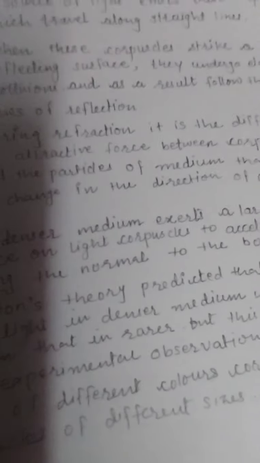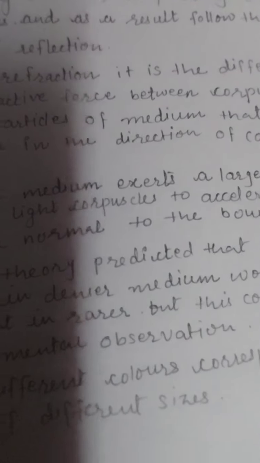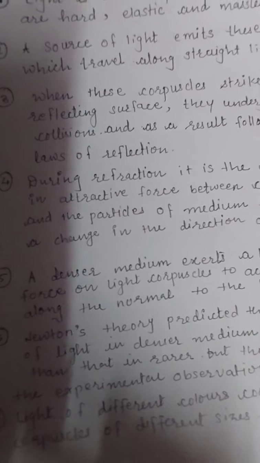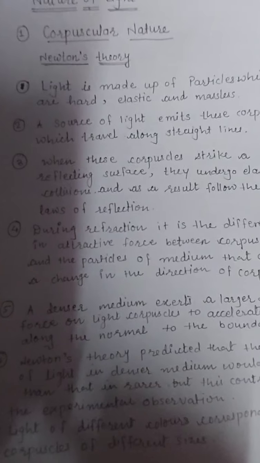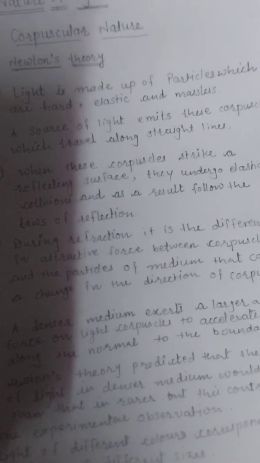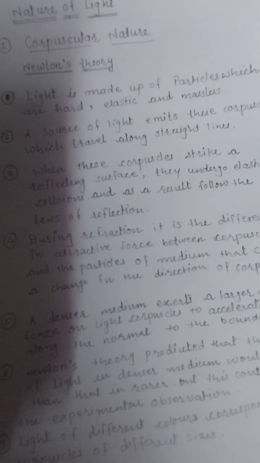But this contradicts the experimental observation. Also, light of different colors corresponds to corpuscles of different size. So these are the points in Newton's theory. You have to learn these points and keep them in mind.